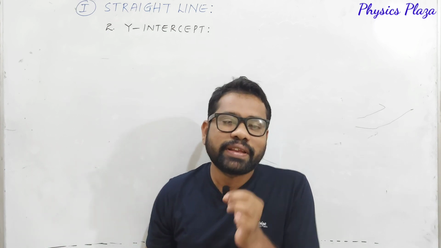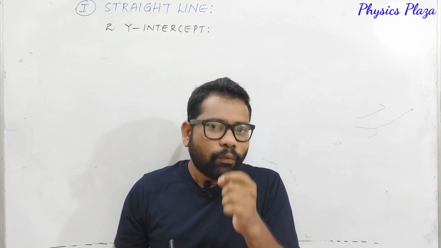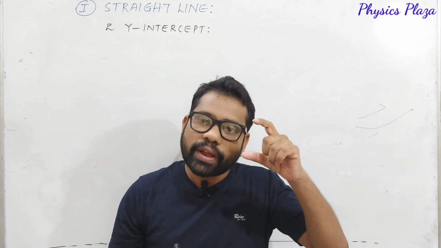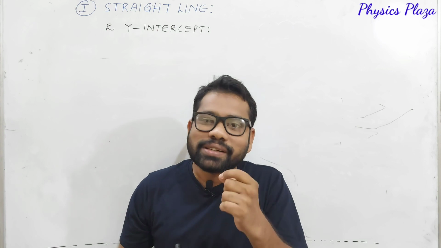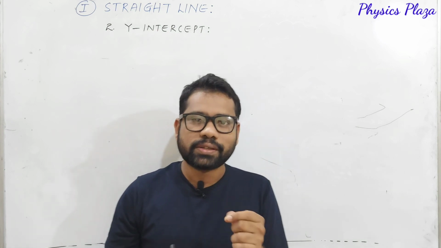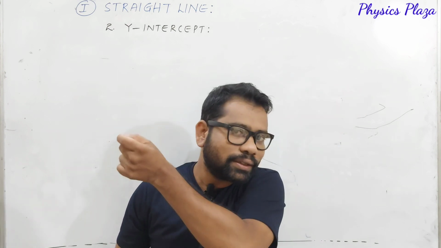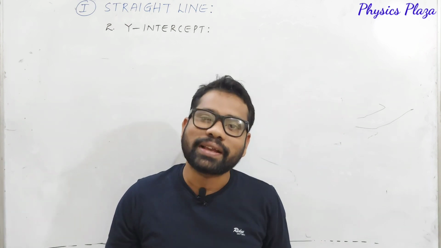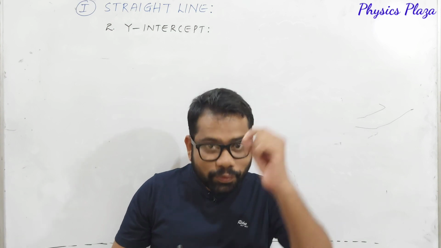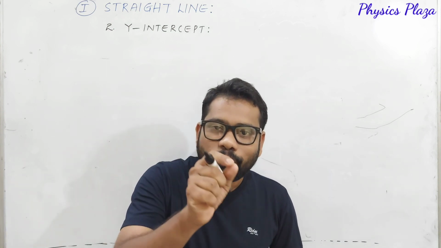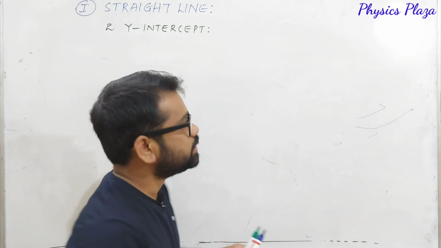In simple terms, y-intercept is defined as the length on the y-axis which is cut by the straight line. I repeat once. Whenever we get a straight line, sometimes the straight line may cut at a certain point on the y-axis. So that point, from the origin, we can call as a y-intercept. I'll tell you in simple terms.